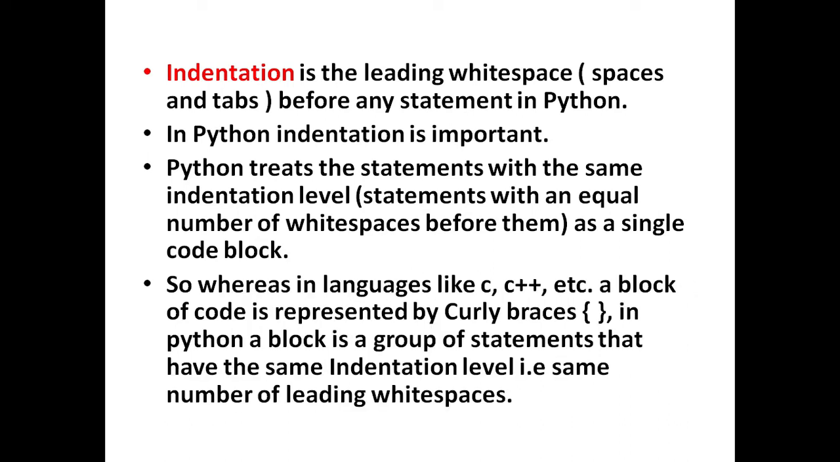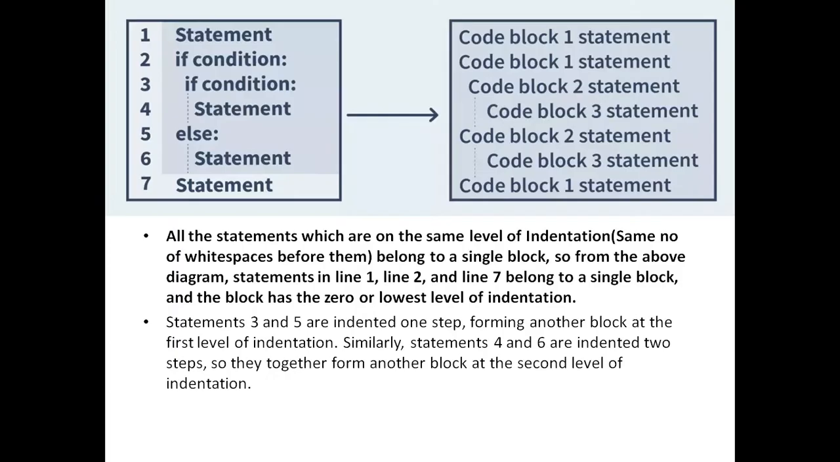In other languages like C and C++, a block of code is represented by curly braces. In Python, a block is a group of statements that have the same indentation level, that is the same number of leading whitespaces. In this example, all the statements which are on the same level of indentation belong to a single block. So from the above diagram, statements in lines 1, 2 and 7 belong to a single block, and the block has the 0 or lowest level of indentation.